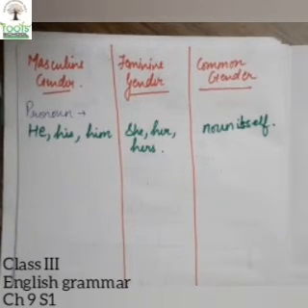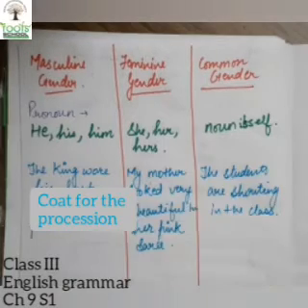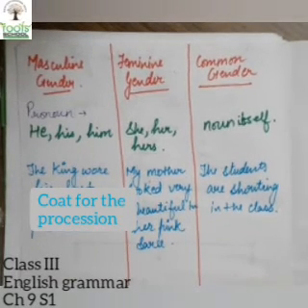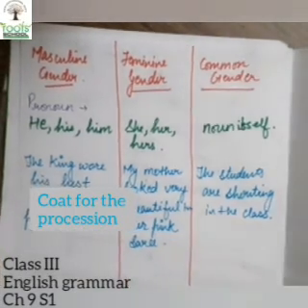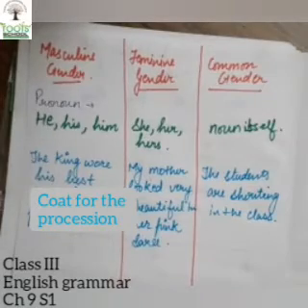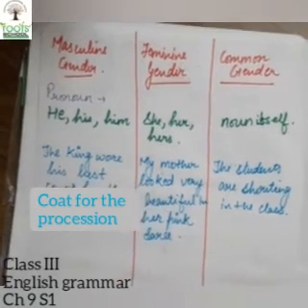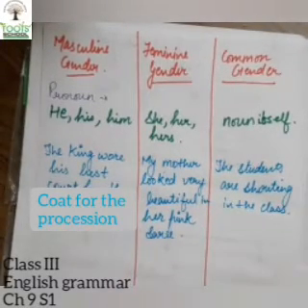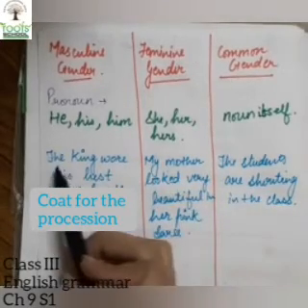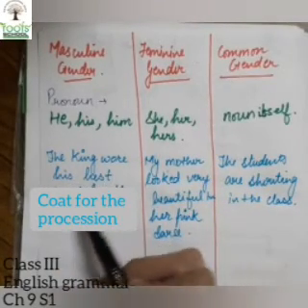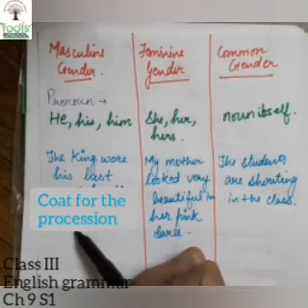Now, I'll give you one example of each. So here I have written one example of each, children: the masculine, feminine as well as common gender. So, in the masculine gender, first of all, how do we know that it is masculine? We will read the sentence. The king wore his best coat for the procession.